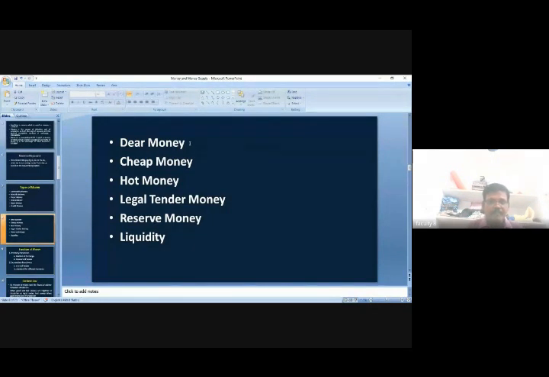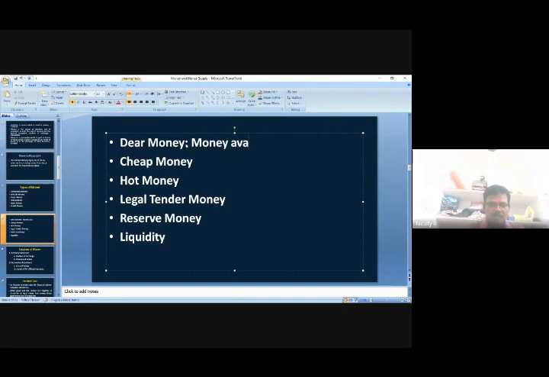Here, the most important point related to this aspect is dear money. Dear money is nothing but money available at a high rate of interest.